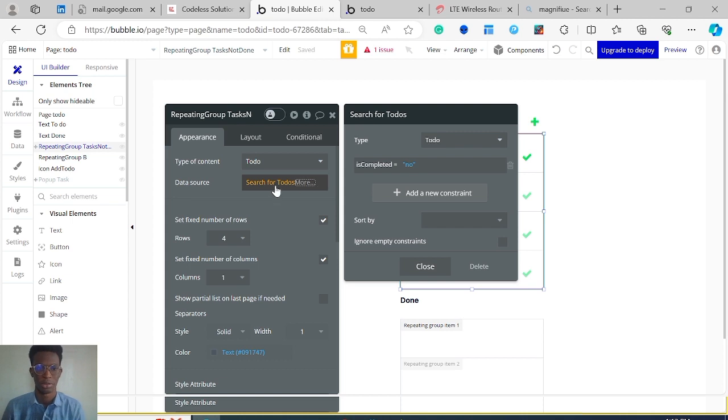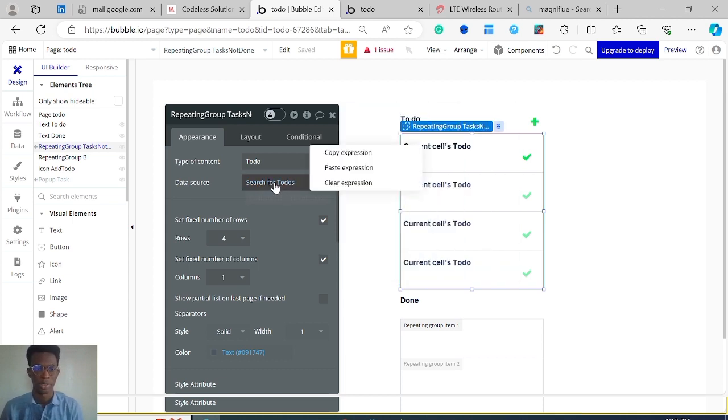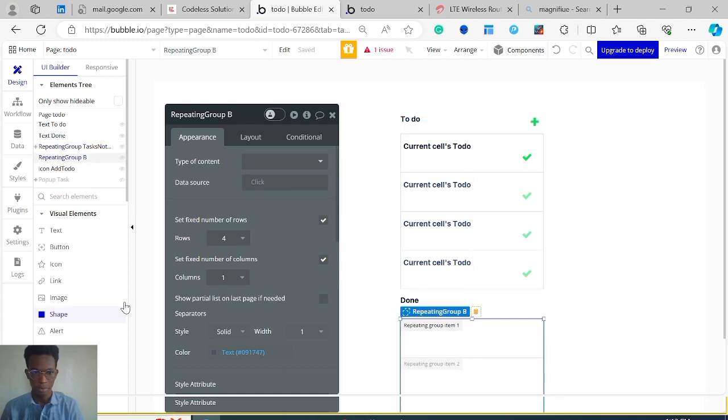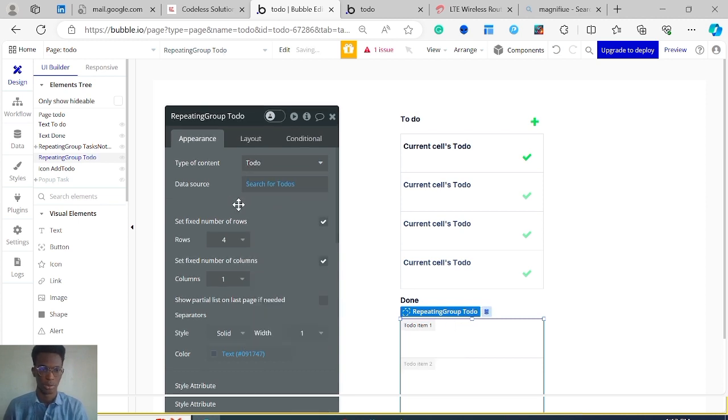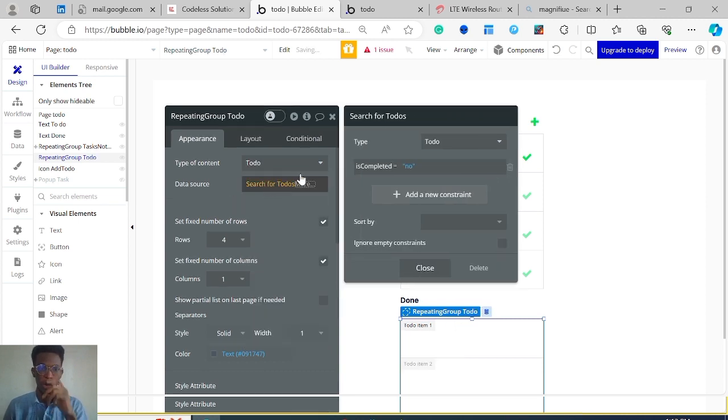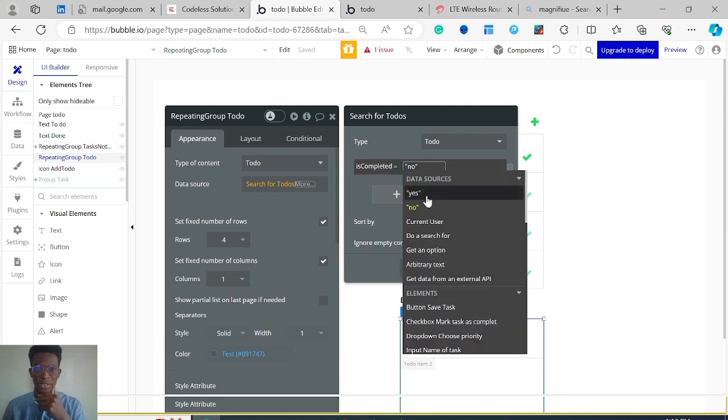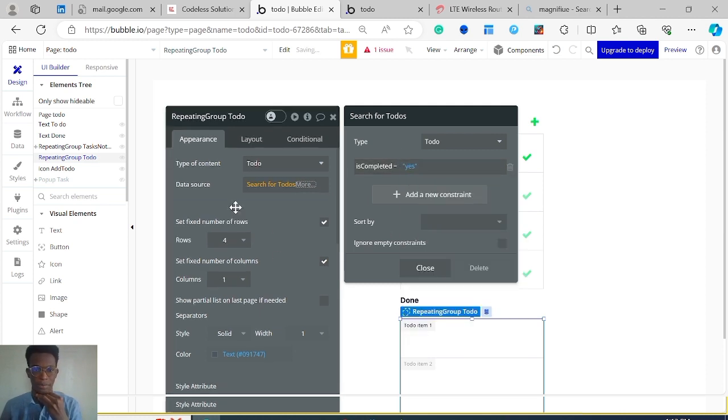So this is referred to in Bubble as an expression. So I'm just going to copy this expression. I'll right click on it, click on copy expression. I'll click here and I'll click on paste expression. I'll set the type to be to-do. Then I'll change this to yes. So when is completed is yes, this is the list for that.